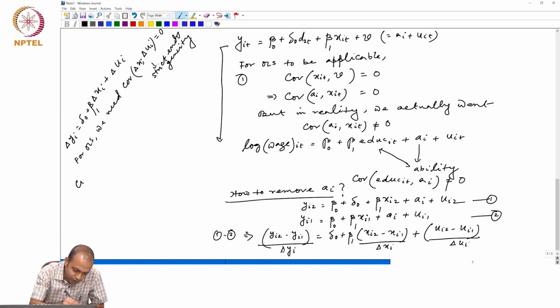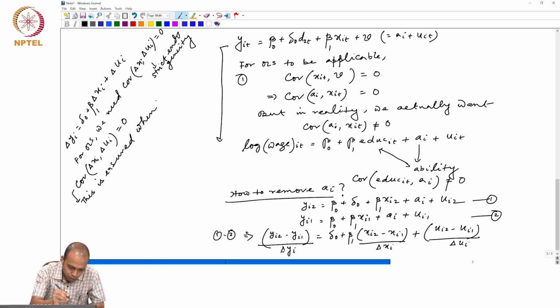When I say that delta xi and delta ui are not correlated, that means this is ensured when xit does not have a variable like yit minus 1.